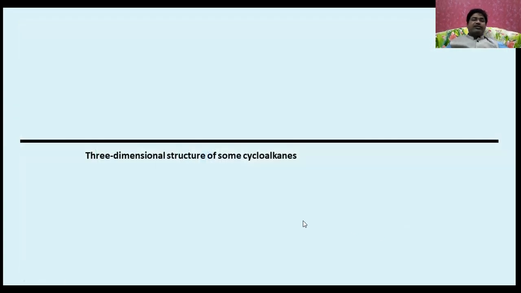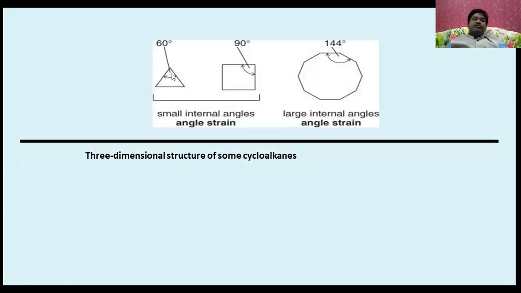Now let us see the other one. See, this is going to be 60 degrees, and this is going to be 90 degrees. For example, if you see this case, 1, 2, 3, 4, 5, 6, 7, 8, 9, 10, 11, 12, cyclododecane. In this case, a large internal angle strain is observed. Instead of 109, it is going to be 44. Around 35 degrees will be angle strain. Internal angle strain is possible, and here it is a small internal angle strain.